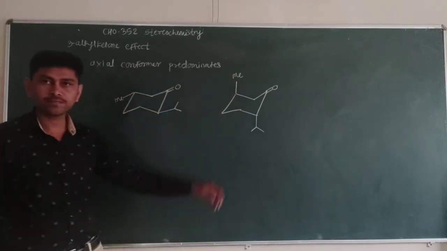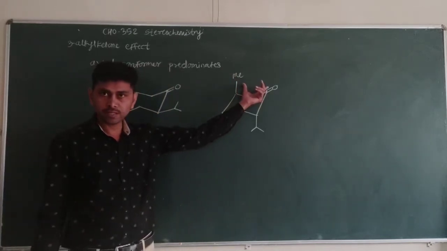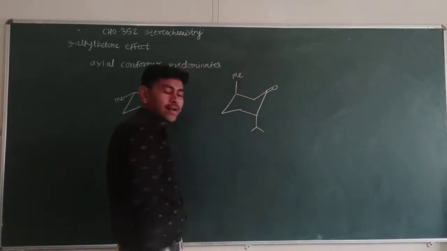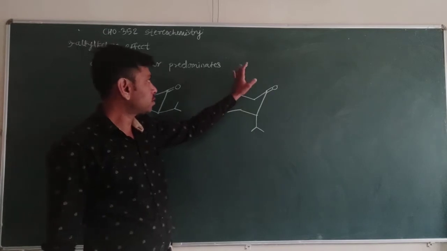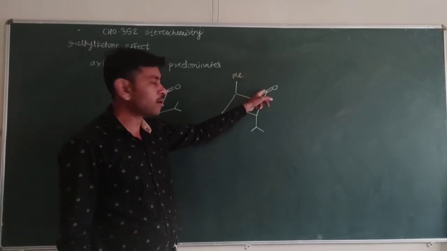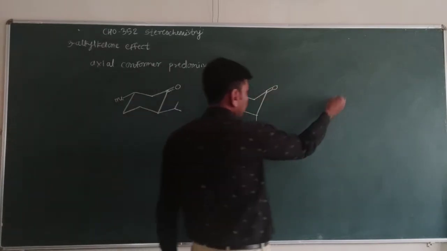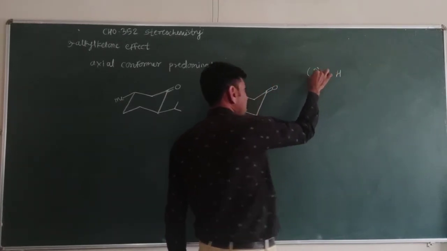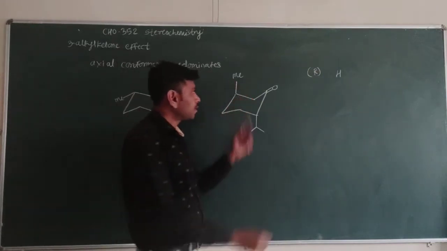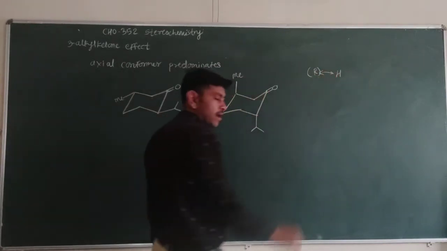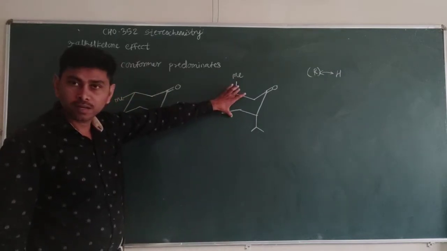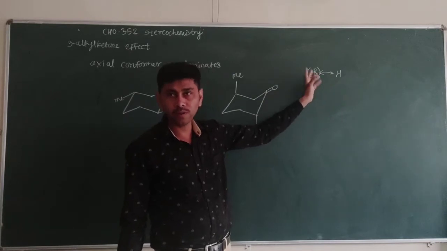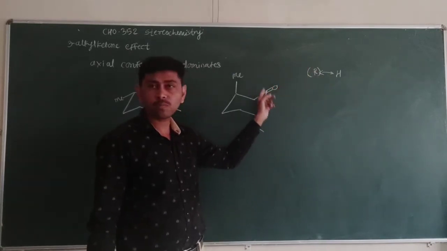So the 1,3 interaction is absent here. If instead of the carbonyl there is a hydrogen, then with an R group there is a strong diaxial interaction between this R and H. But here in the 3-alkyl ketone effect, this strong interaction between the 1 and 3 groups is absent due to the presence of the carbonyl group.